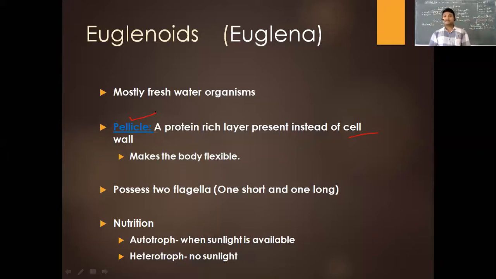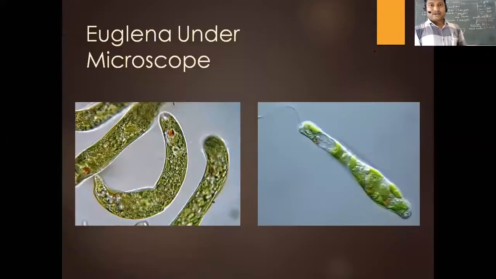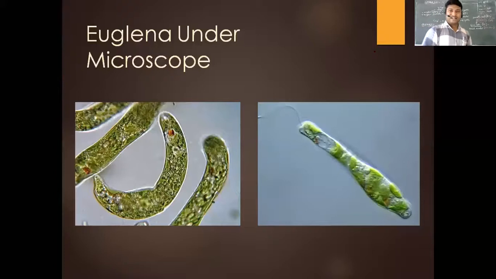The mode of nutrition that we have already said is autotrophic and heterotrophic. As you can see here, this one is the larger flagellum and this is the smaller flagellum. Here you have the chlorophyll pigments, the Golgi apparatus, mitochondria, and also the nucleus. This flagellum helps the organism to move. So that's the microscopic view of the euglena. You can see the chlorophyll pigments and even the flagellar structure. One flagellum you can see.